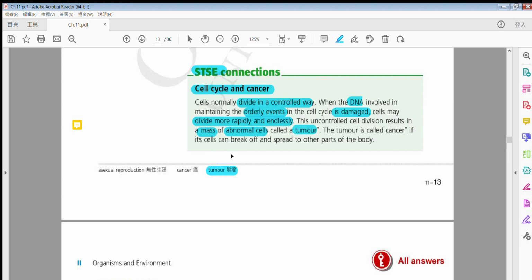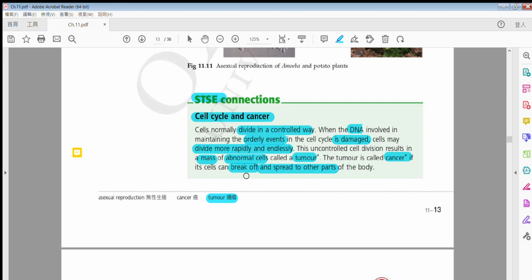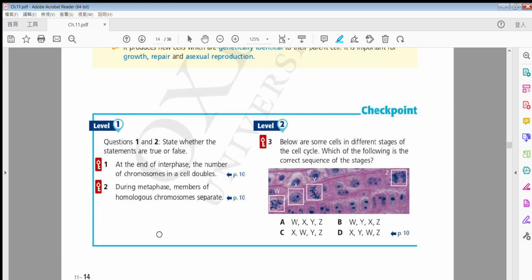So not all tumors，最尾輕輕講一講嘅啫。Not all tumors are cancer，唔一定全部都叫 cancer 嘅。OK，如果 it breaks off，OK，and spreads to other parts，即係代表佢會係一個惡性嘅腫瘤啦。OK，so if it's a bad tumor，OK，佢會 spread to other parts of the body 嘅話咧，佢先會叫做一個 cancer 嘅。OK，bad tumor is called cancer，good tumor 唔會叫 cancer 嘅，得唔得？Okay, so that's all about this 11.2. Again, I want you to finish this part yourself, and we're going to discuss that in class.